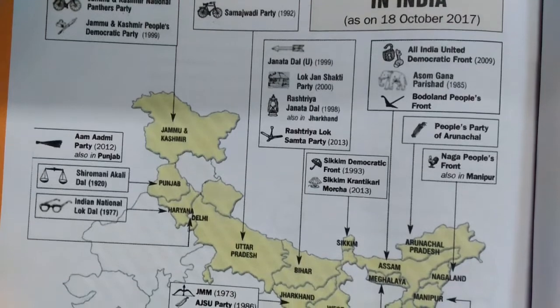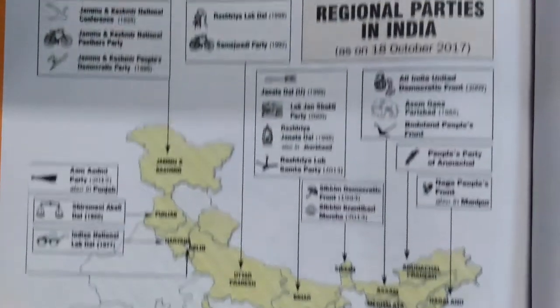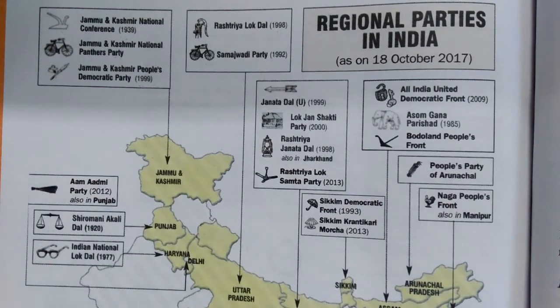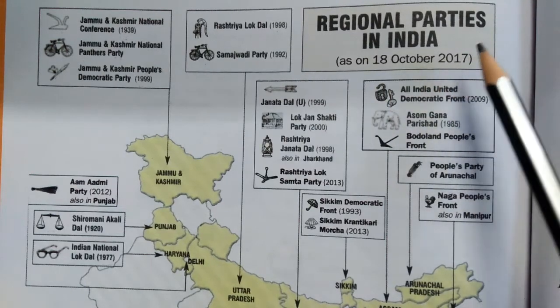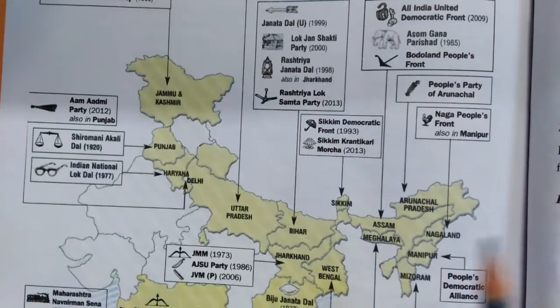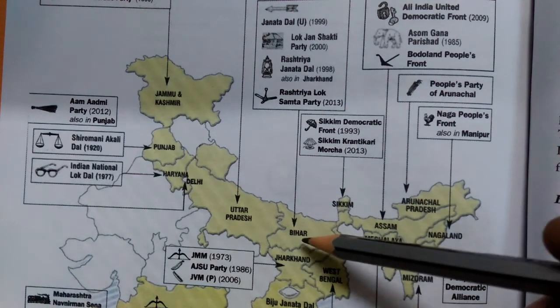Then we will move towards the next. These regional parties in India are as per the list taken as on 18 October 2017. Now we will move towards the next state. Here the next state is Bihar.